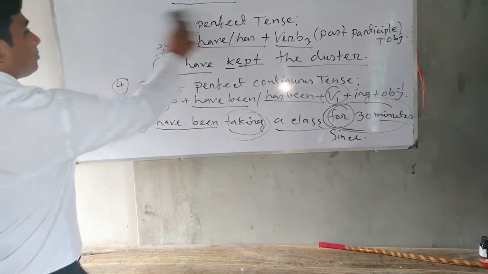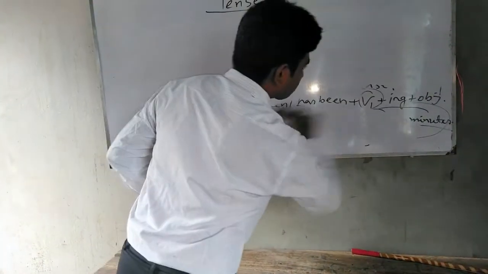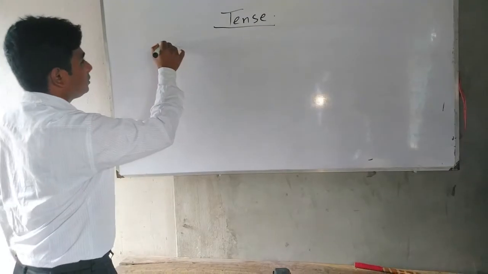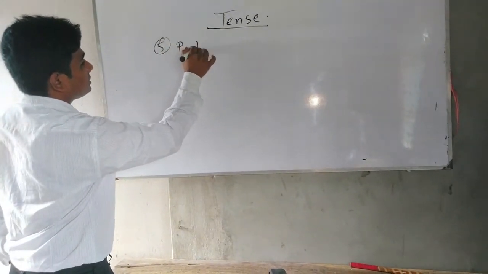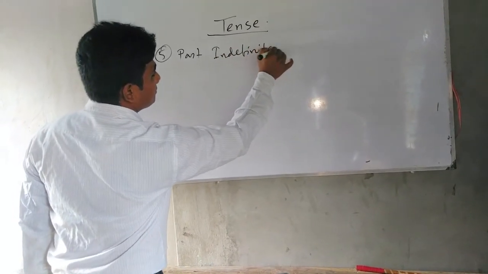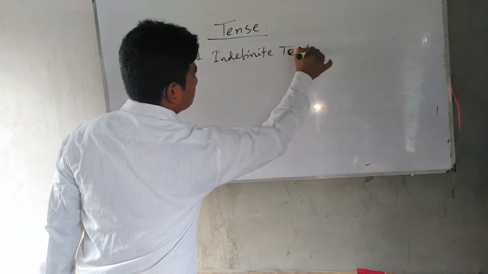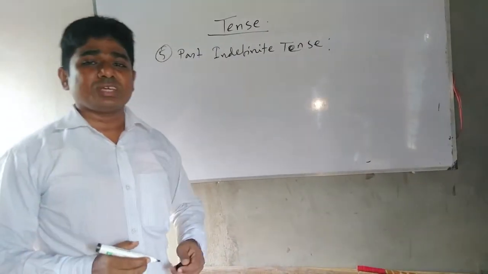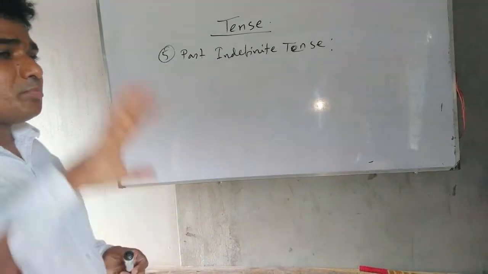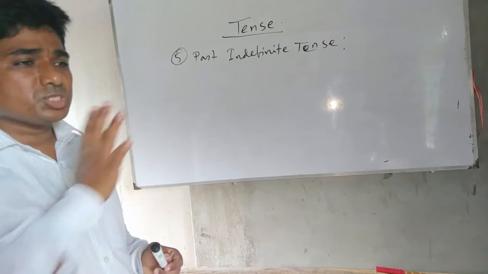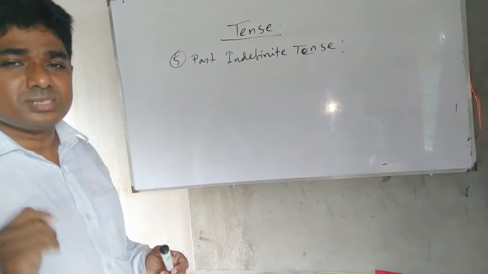Now we will go to past indefinite tense. Past indefinite tense describes a simple action of past tense or past time. There is no existence of present time.